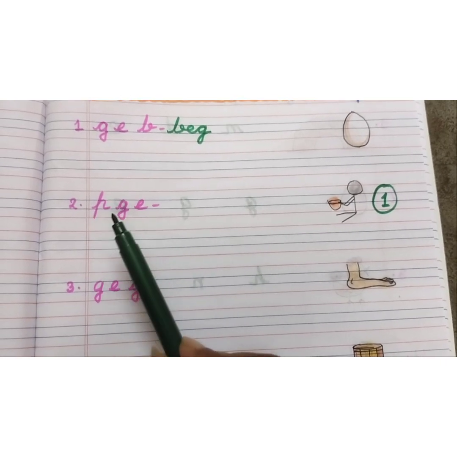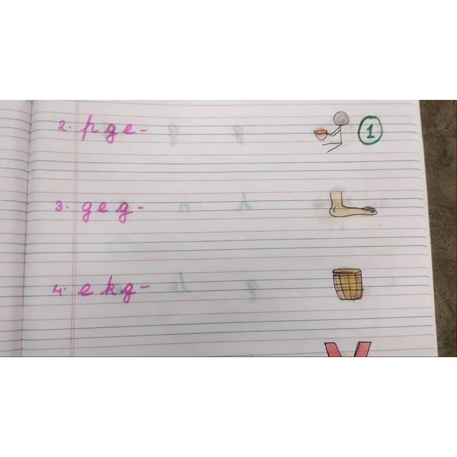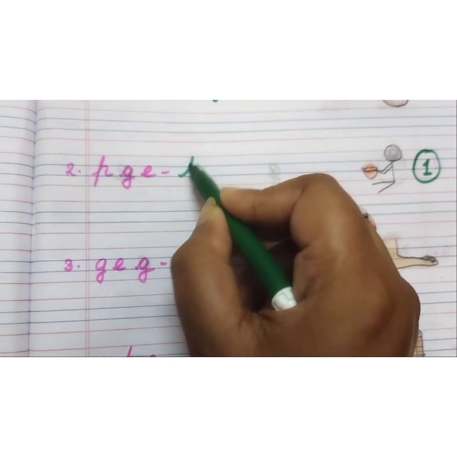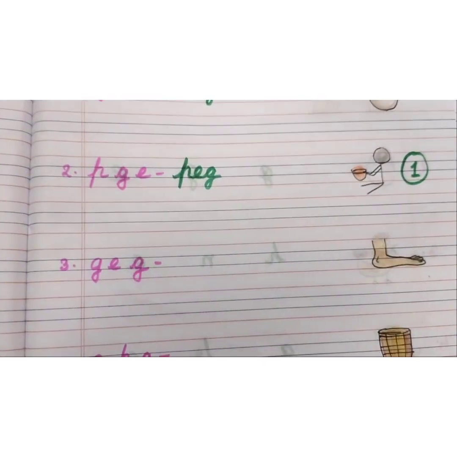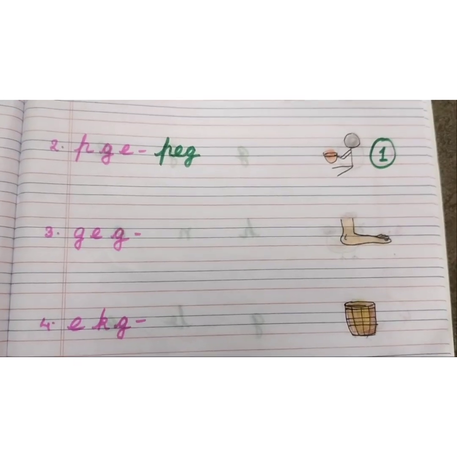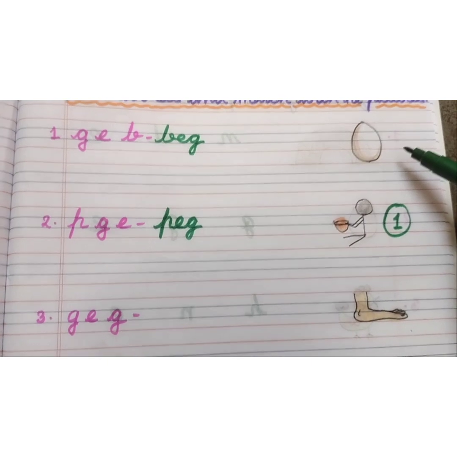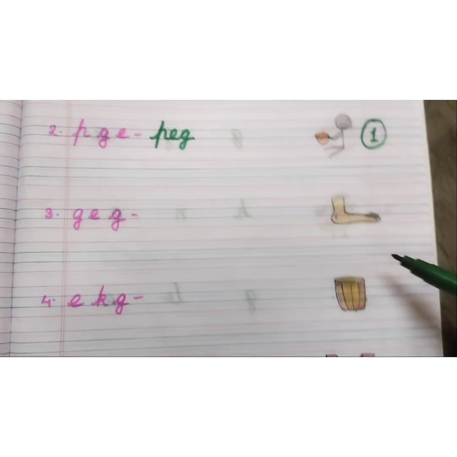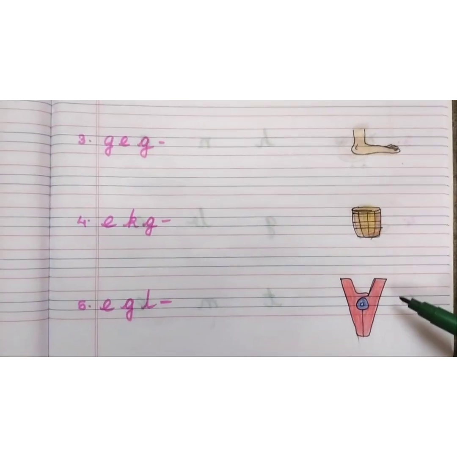P-G-A. What word we can make with this? We can make P-A-G, peg. Now children, please help me to find out the picture of peg. This one? No. Then this one? No, this is also not a peg. Then this one? No. Then? Yes, this one is peg.